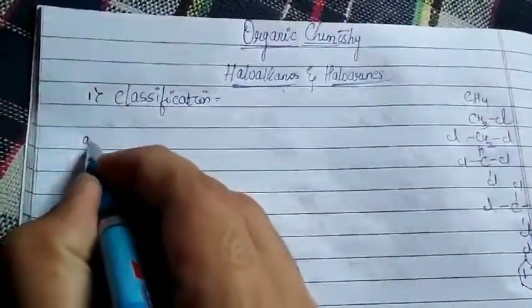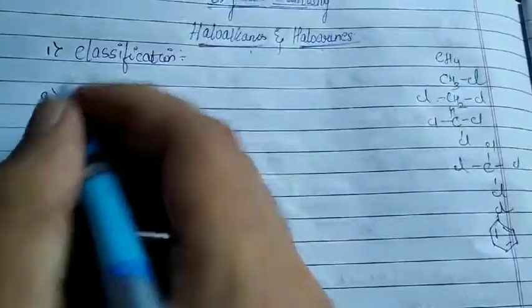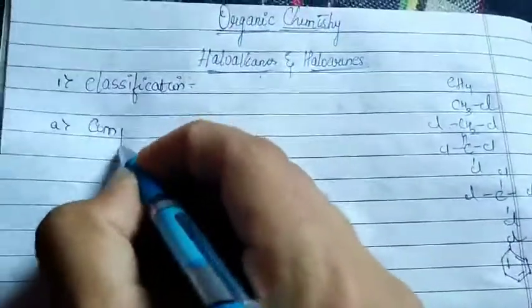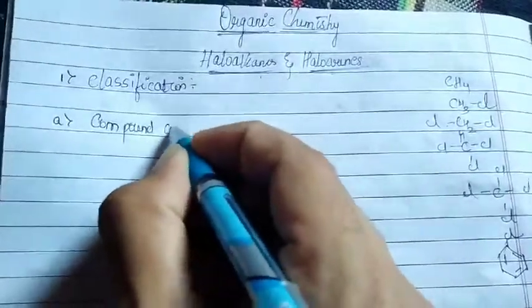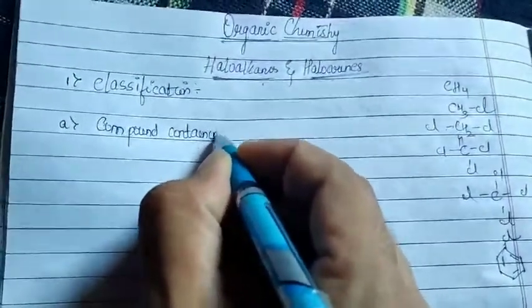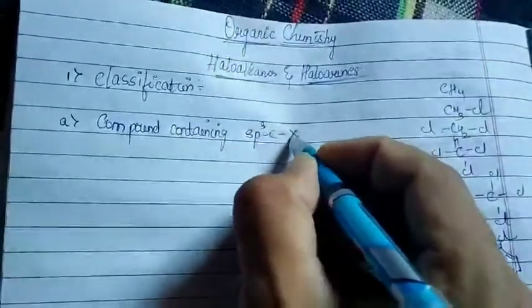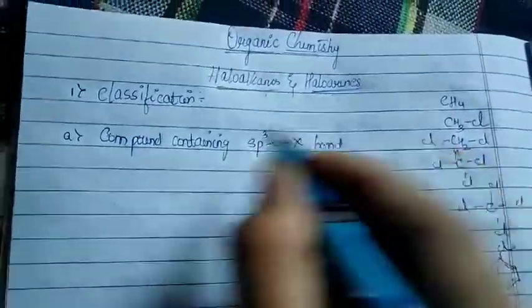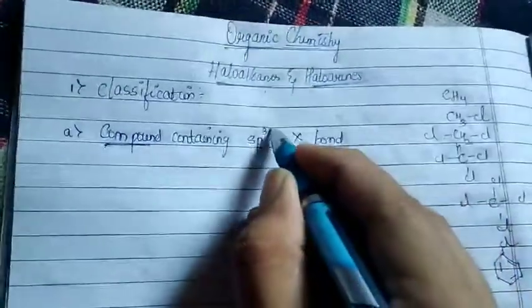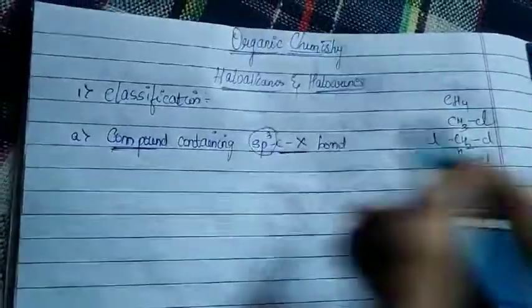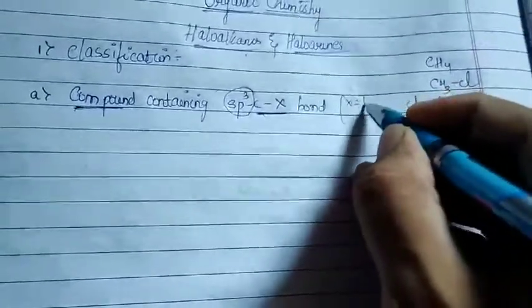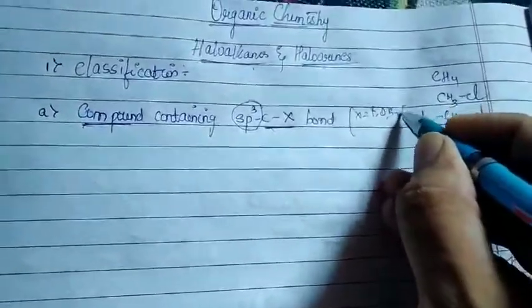Classification of haloalkanes and haloarenes is very much important. Remember, the first important classification we are going to study is the compound containing an sp3 C-X bond. What are they saying? The compound containing an sp3 C-X bond, where X could be any halogen: fluorine, chlorine, bromine, iodine.